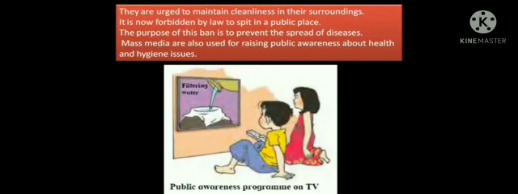People are urged to maintain cleanliness in their surroundings. It is now forbidden by law to spit in a public place. The purpose of this ban is to prevent the spread of disease. Mass media are also used for raising public awareness about health and hygiene issues.